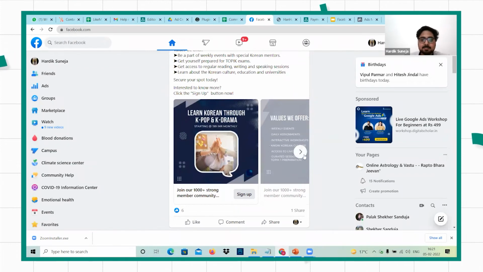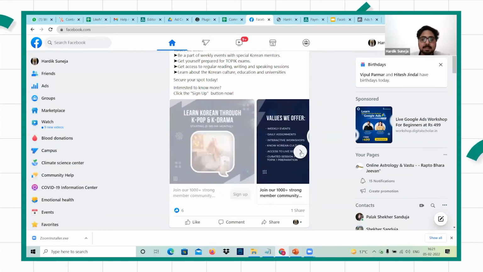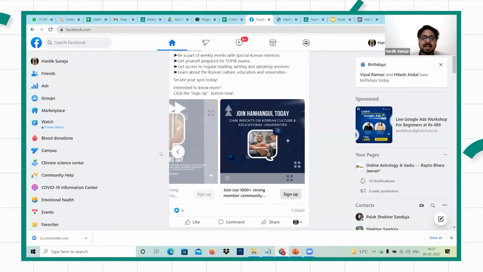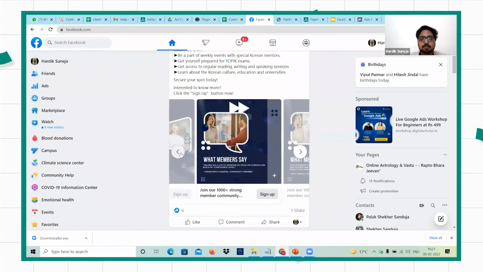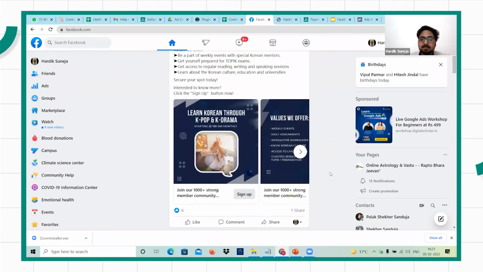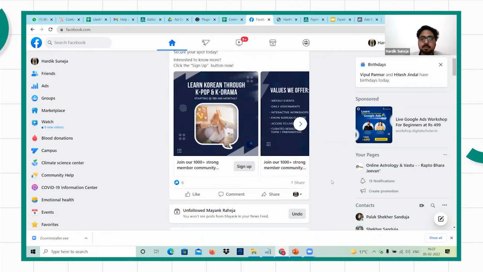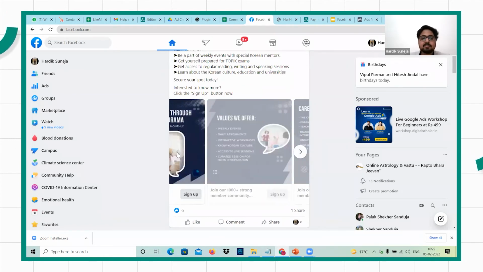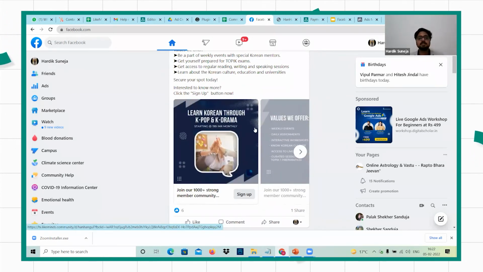What these slides mean is that this is a carousel ad. If you have multiple slides in an ad, it means it is a carousel ad, and you can add up to 10 slides in a carousel ad. You can make a note of these things if you want. I hope you are carrying your notepad and pen. So this is a carousel ad in which you provide information about your product or services.